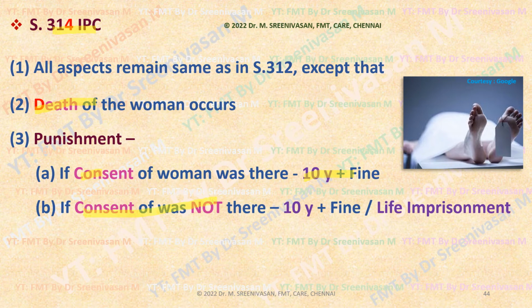If there was no consent for abortion, then 10 years to life imprisonment can be given. This class can be remembered by 4, the last number representing the 4th letter, D for death of the pregnant woman.